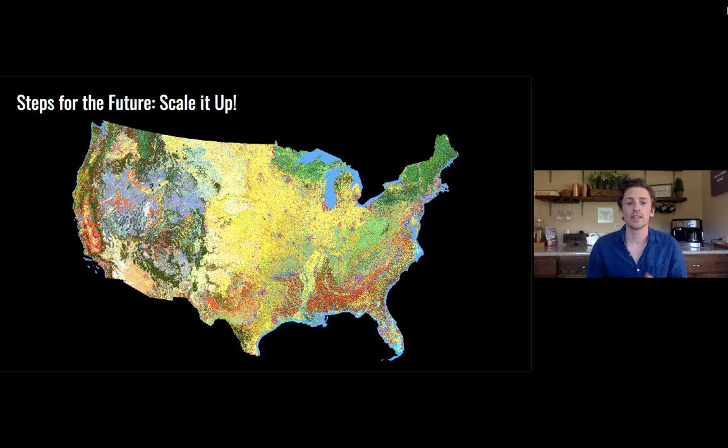KBA identification is one key step in protecting these threatened ecosystems. If these areas are not identified, they are at risk of being destroyed along with all of the biodiversity that they support.